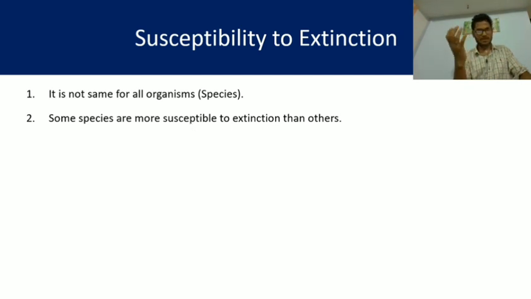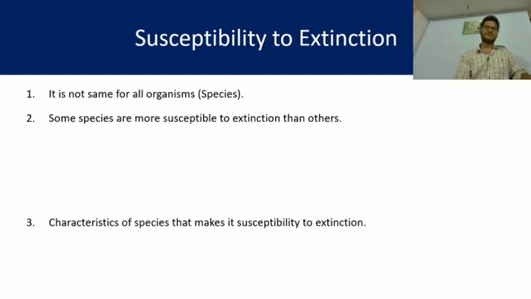Some are more at risk, some have more chance of extinction than the others. Those who cannot adjust to the changing environment or any external condition will become extinct first, and those who can adapt to the changing environmental condition will survive.